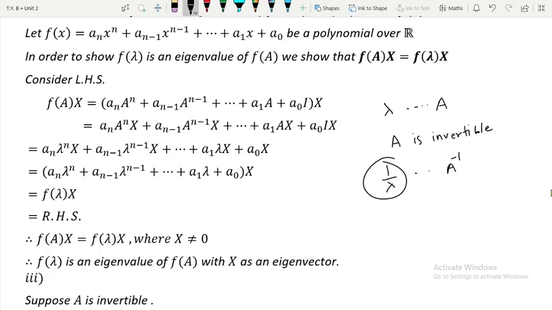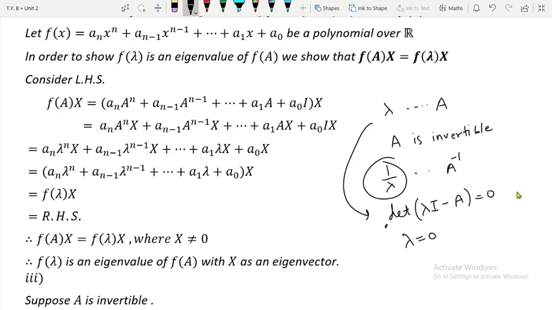So since we are talking about 1 upon lambda, it is necessary for us to prove that this lambda is non-zero, right? Then and only then can we talk about 1 upon lambda. Now A is invertible, it is already given, so we can talk about A inverse, that is not an issue. So see how we are going to prove that lambda is non-zero first of all. Since lambda is the eigenvalue of A, it is going to satisfy the characteristic polynomial, so determinant of lambda I minus A will be equal to 0, and we are going to prove it by contradiction. On the contrary, suppose lambda is equal to 0.